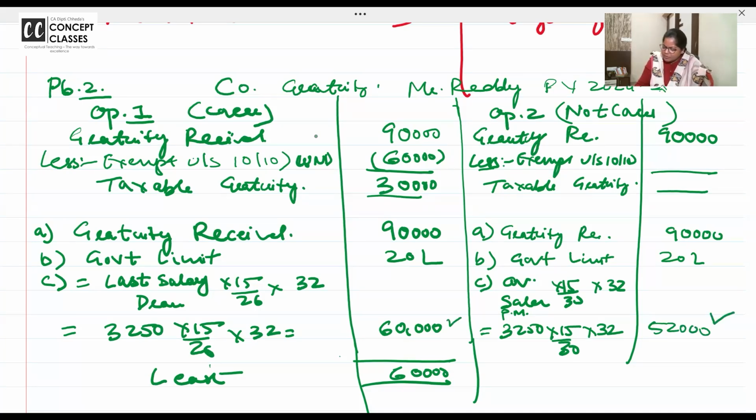So the least is taxable; you can tick mark it or write the way I have written. 52,000 is exempt. How much is taxable? 90 minus 52 is 38,000. Beta, we have done 2 problems, not one.